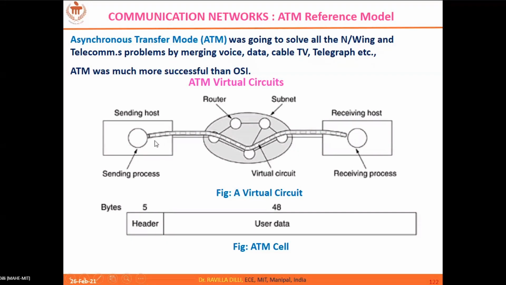As a sender, you feel that these routers are dedicated for you, but the reality is quite different, that apart from your data, the routers are also involved in handling others' data. However, you feel that they are dedicated for you. So that's why it's a virtual circuit switching. It's not a real circuit switching like our telephone connection. Instead, it is virtual.